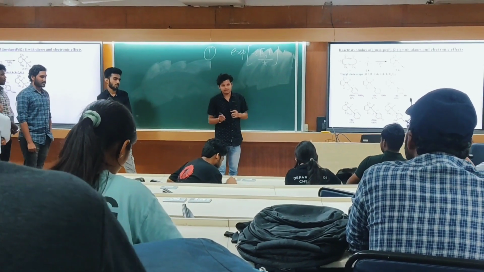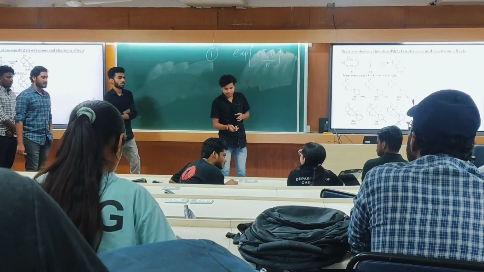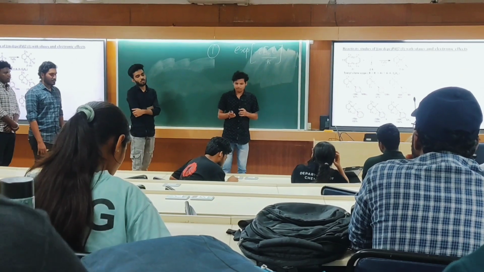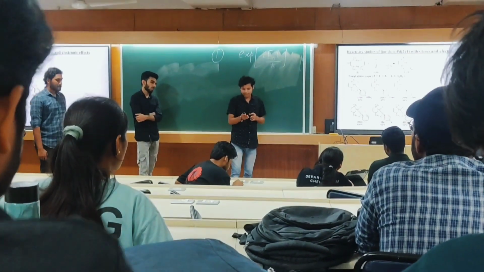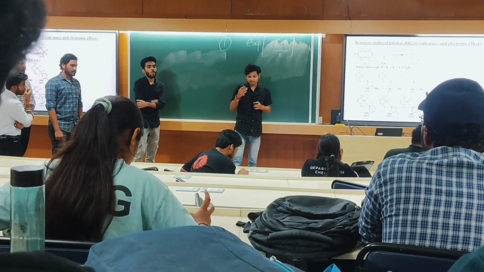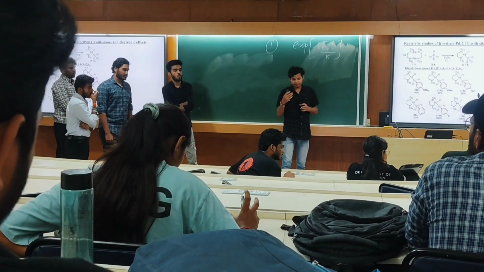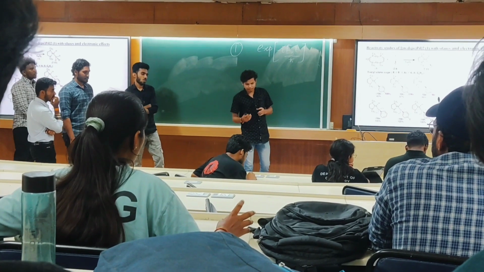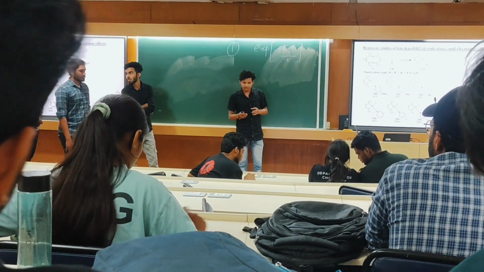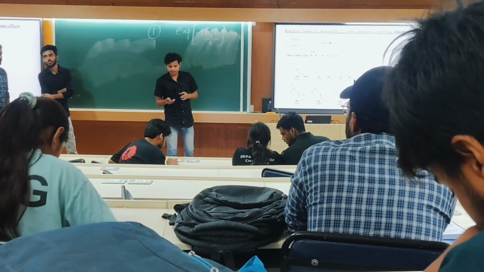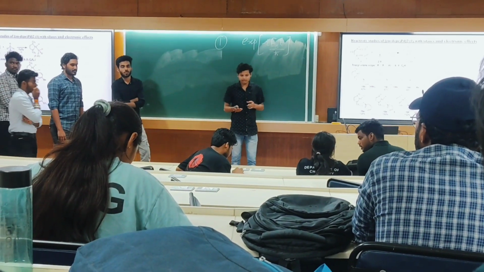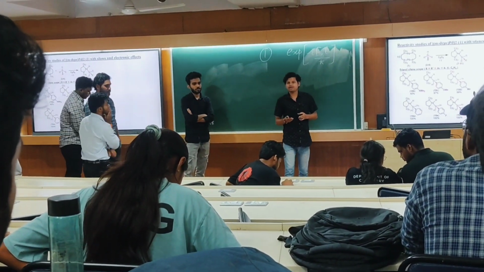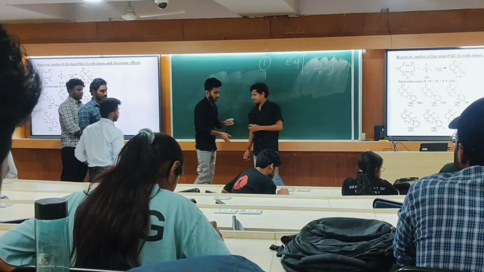What is the effect of the substituent on the aryl group? So now, if the electron donating group is attached to the aryl substituent at the para position, then the product will be destabilized and the rate of the reaction will be low, and the percentage yield will be very less. So, an electron withdrawing group stabilizes the product, and the rate of the reaction will be fast, and the percentage yield of the product will be more. Very good. And finally the product will be square planar geometry. Good. Thank you.